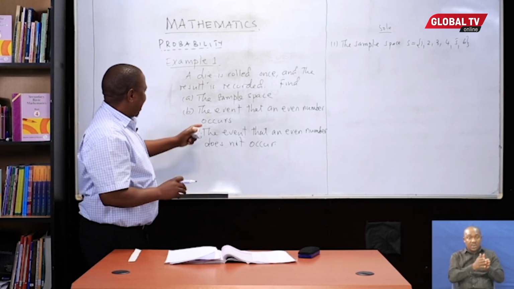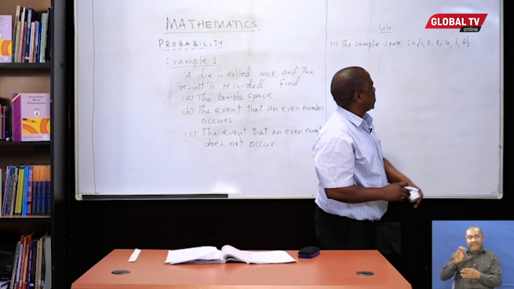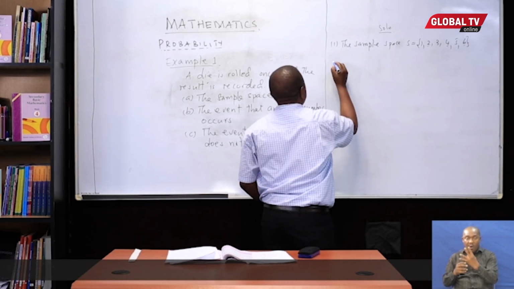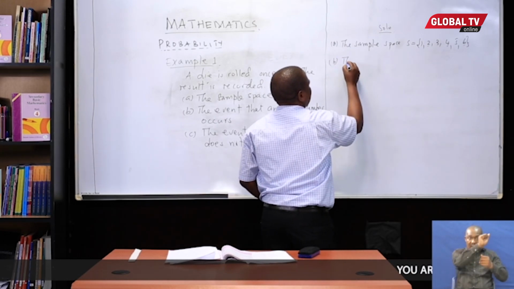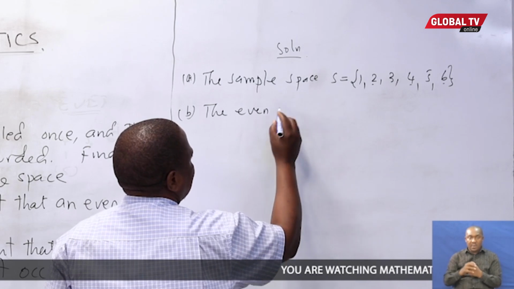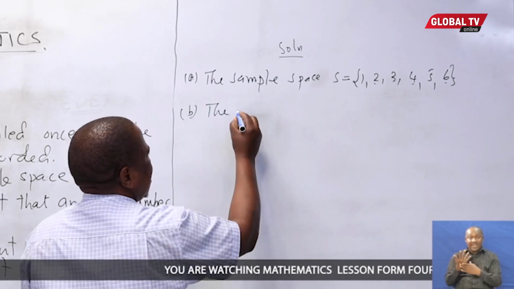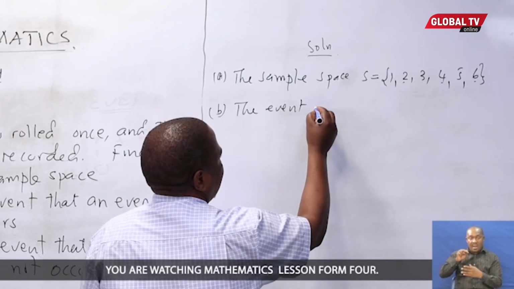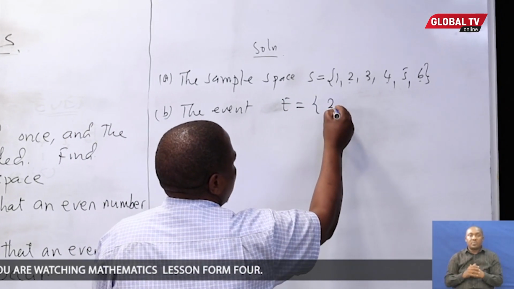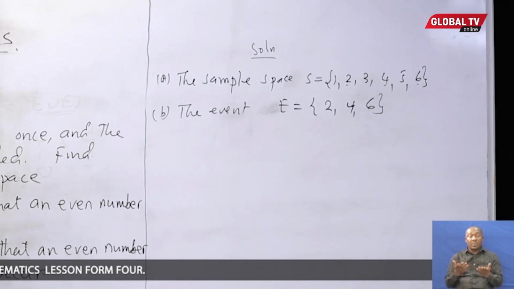We have answered the first part of the question, the sample space, when you roll a die. Next, the event that an even number occurs. Look at this sample space. Do we have even numbers? Yes. We have 2, 4, and 6. So, part B, the event of even numbers showing up, the event E will be 2, 4, and 6. That is the event of even numbers.